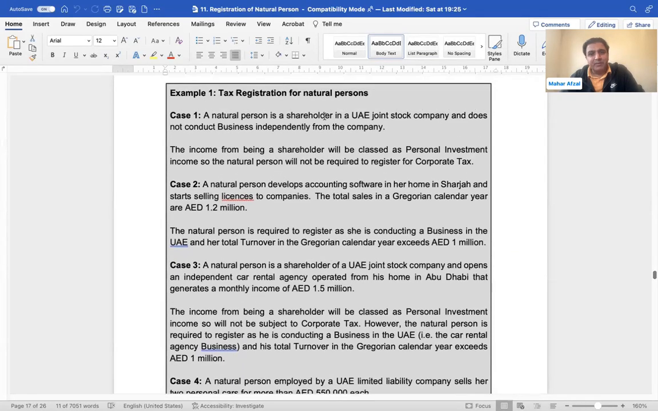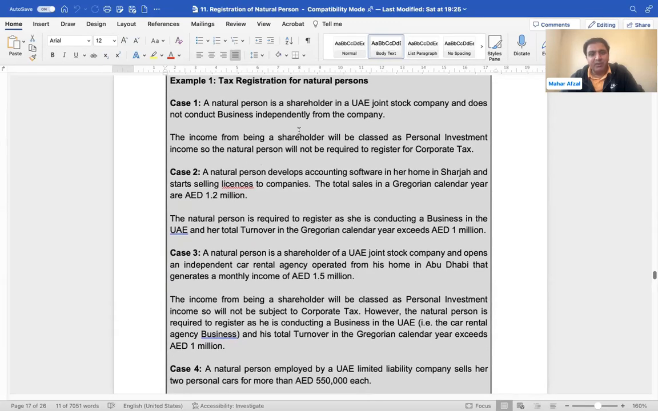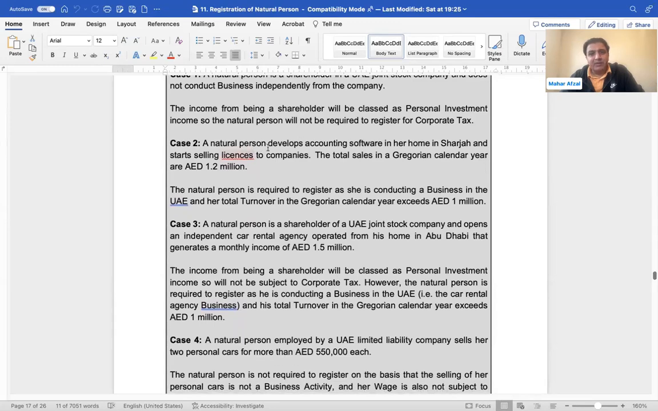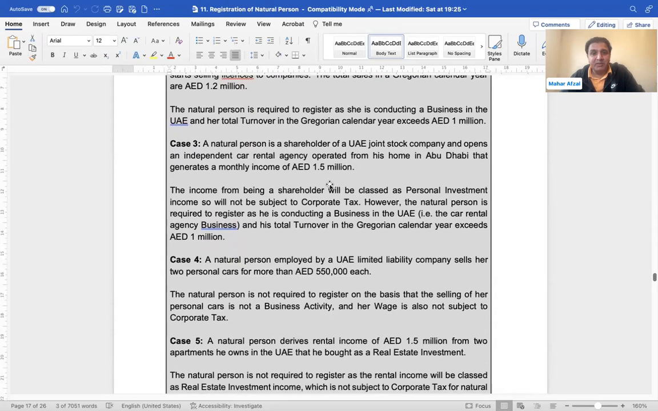A natural person who is a shareholder in a joint stock company: the income from the shares should be personal investment, because a share in the company does not require any license. A natural person develops accounting software at home. From the software they are generating revenue, which means they are doing business.